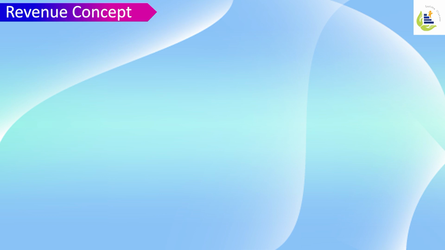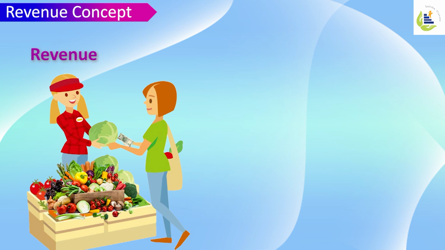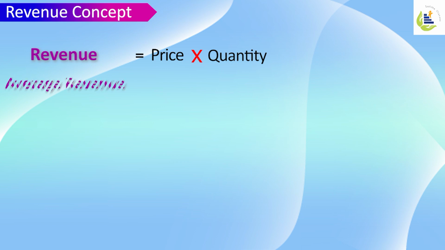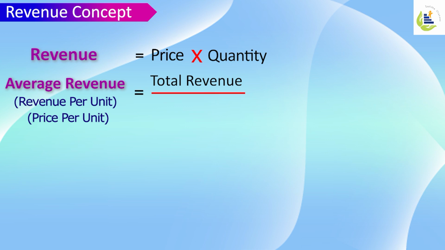So, in a nutshell, revenue is the total collection of money by selling the commodities. Revenue can be mathematically obtained as price into quantity, price per unit into number of quantities sold. That gives me the total revenue. Average revenue is revenue per unit. We can also say it is price per unit. Mathematically, average revenue is total revenue divided by total quantity sold.